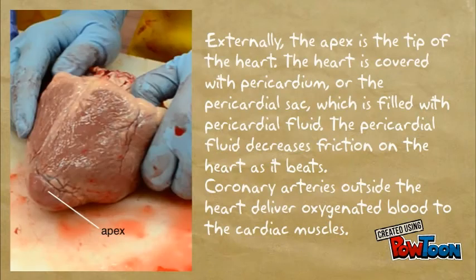The apex is the tip of the heart. The heart is covered with a pericardial sac, which is filled with pericardial fluid. The fluid decreases friction in the heart as it beats. Coronary arteries deliver oxygen and blood to the cardiac muscles.